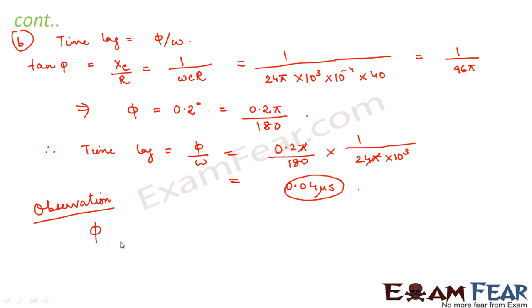So we will list down the observation from this problem, that is phi tends to 0 at very high frequency, because 0.2 degrees can be considered as almost near to 0. What do you mean by phi tends to 0? Phi tends to 0 means there is no phase difference between voltage and current. That means voltage and current are in the same phase.